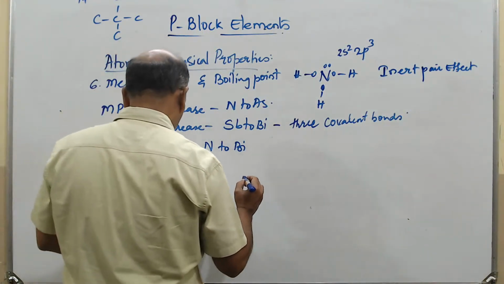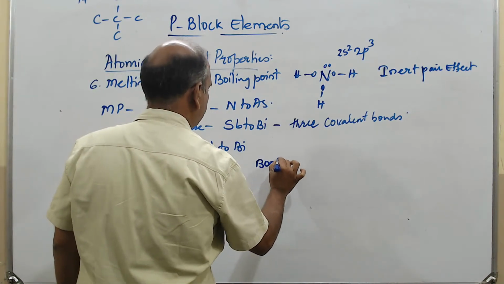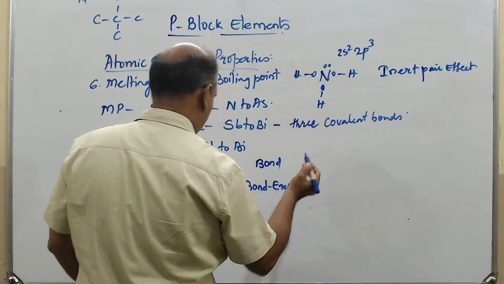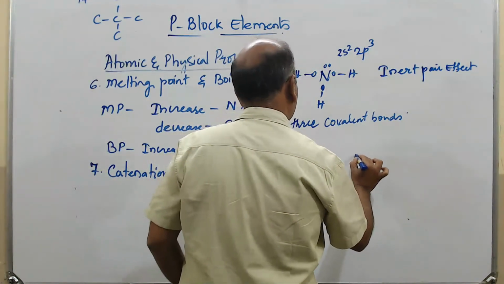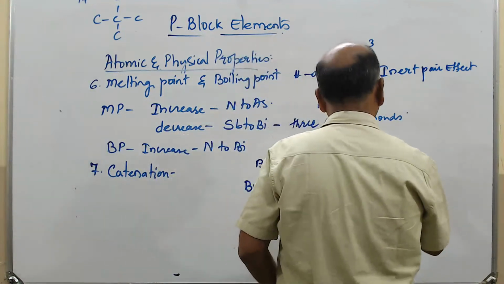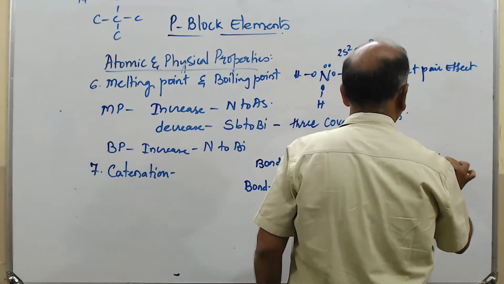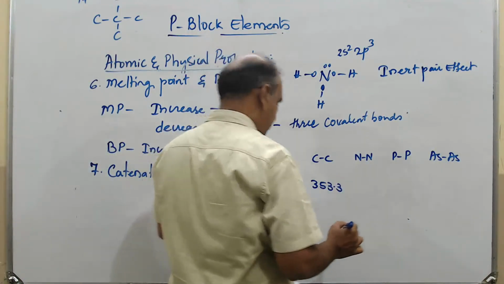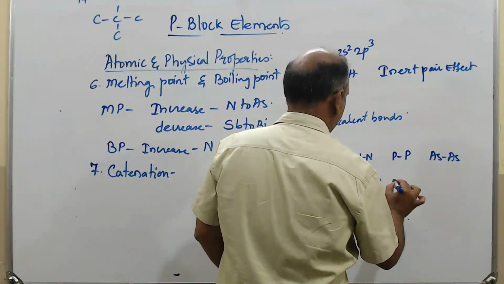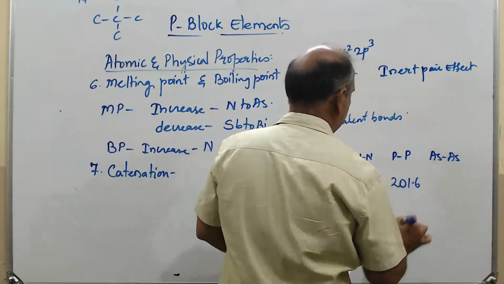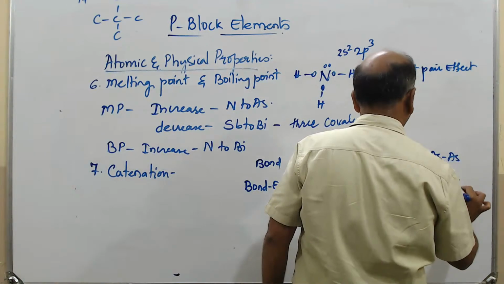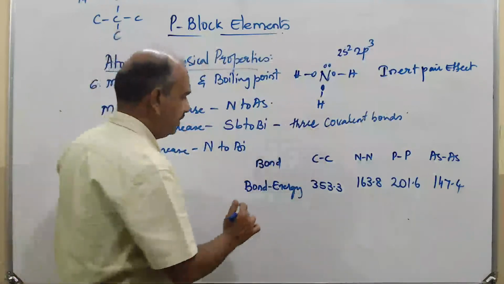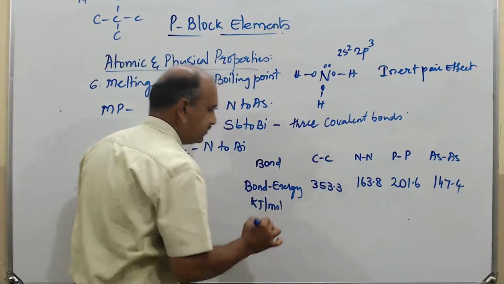Here, bond and bond energy: carbon-carbon, nitrogen-nitrogen, phosphorus-phosphorus, arsenic-arsenic. Carbon-carbon is 353.3, nitrogen-nitrogen is 163.8, phosphorus-phosphorus is 201.6, and arsenic-arsenic is 147.4, in terms of kilojoule per mole.